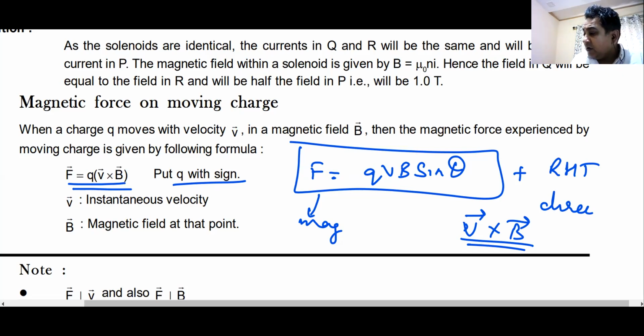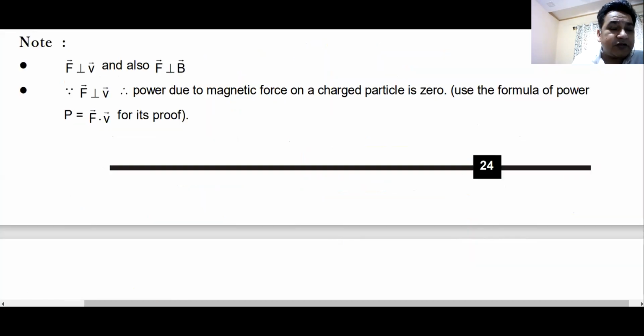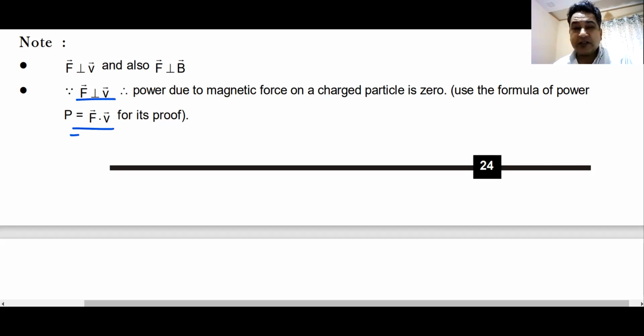You must remember all these small points. Very important. You might get a question on these points. Force is perpendicular to v, and it is perpendicular to B, so it is perpendicular to the cross product of v and B. Since force is perpendicular to velocity, it is perpendicular to displacement, so this force does not do any work. That means magnetic force cannot do any work on this charged particle.